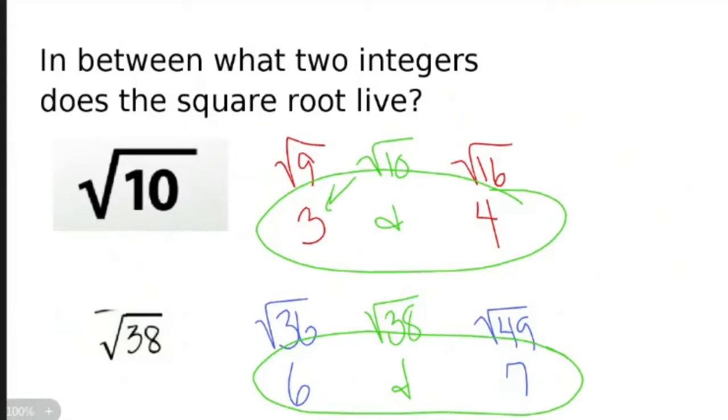Similarly, up here, the square root of 10 is closer to 3, because 10 is closer to 9 than it is to 16. And 38 is closer to 36 than it is to 49. Okay?